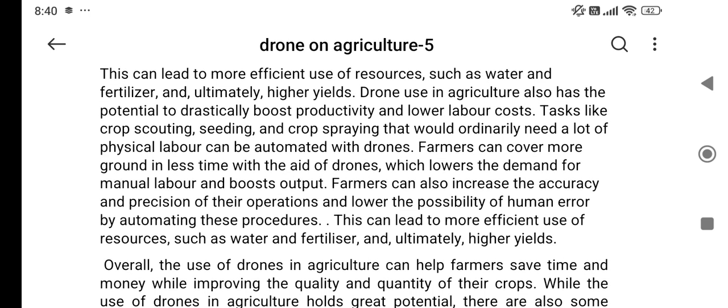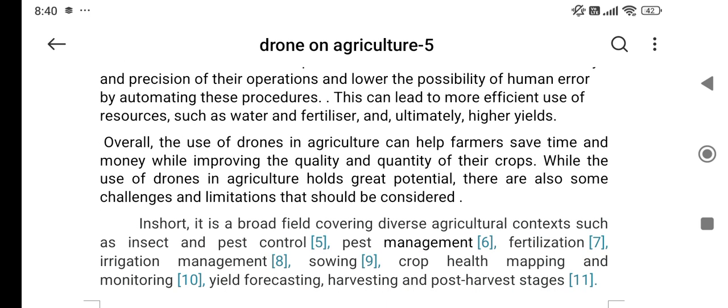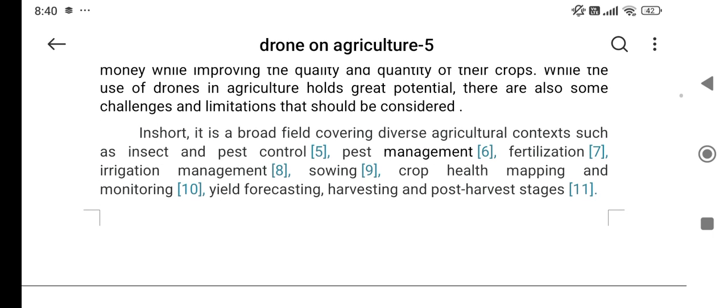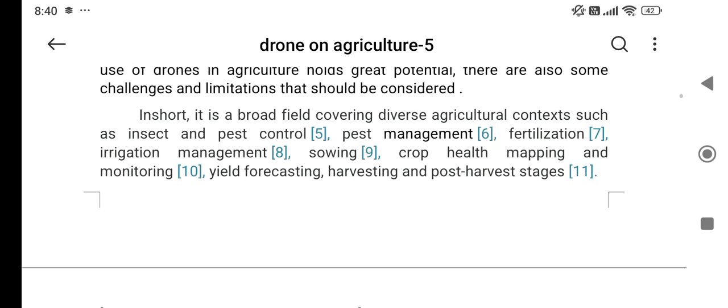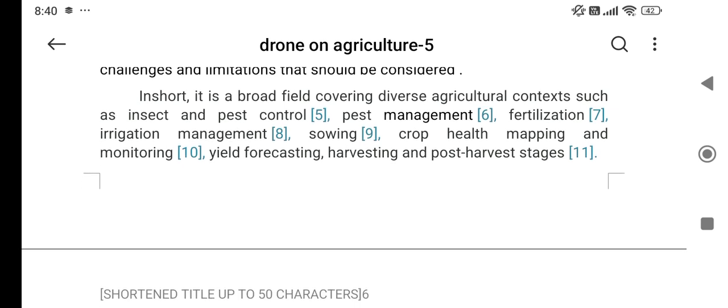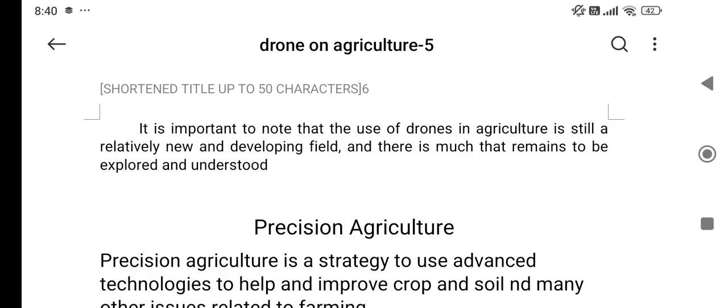Farmers can cover more ground in less time with the aid of drones, which lowers the demand for manual labor and boosts output. This can lead to more efficient use of resources such as water and fertilizer and ultimately higher yields. Overall, the use of drones in agriculture can help farmers save time and money while improving the quality and quantity of the crops. While the use of drones in agriculture holds great potential, it helps in insect and pest management, fertilization, irrigation, manual sowing, crop health mapping and monitoring, yield forecasting, harvesting and post-harvest stages.